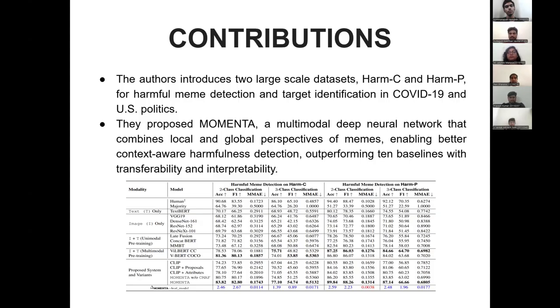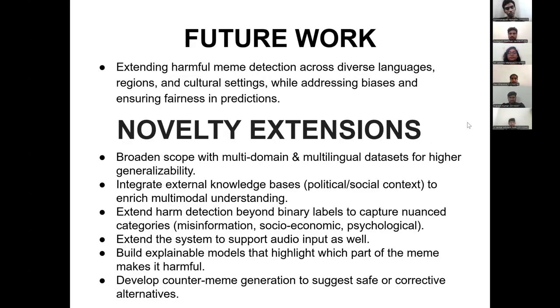It's a deep neural network model that combines local and global features of the meme, and also it makes the meme context aware by adding attributes. Coming to results, it has outperformed 10 baseline models, and also it has better transferability and interpretability as well. Next, we move on to the future.